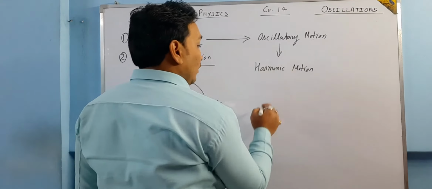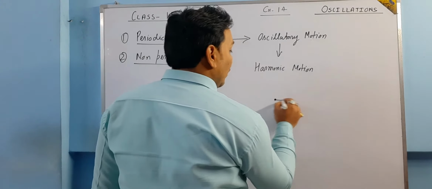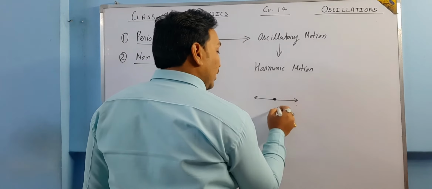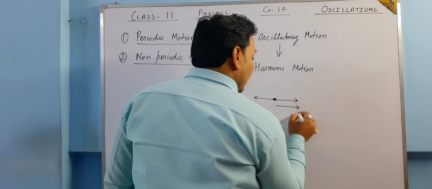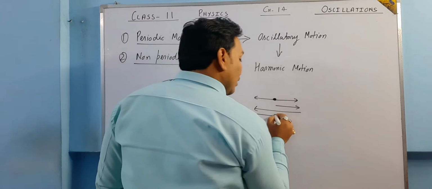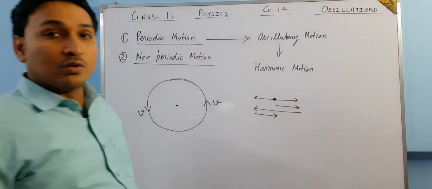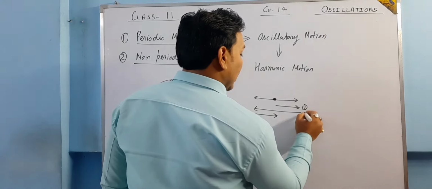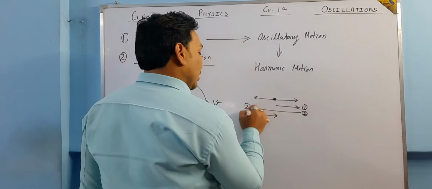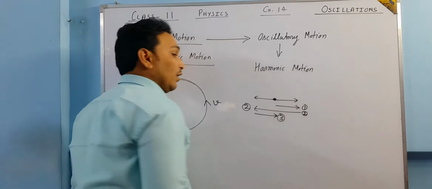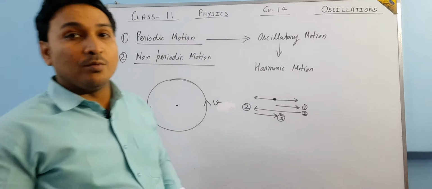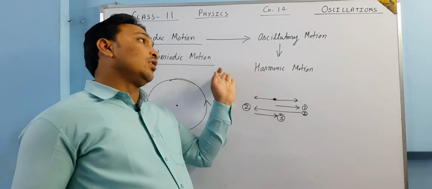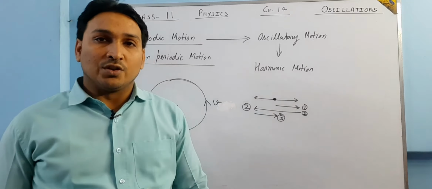If a body is moving to and fro about a mean point, going this side, then coming back this side, then again going to the mean position, first it goes here, then it comes here, then third it comes over here, then its motion is said to be oscillatory motion, harmonic motion, or vibrational motion.